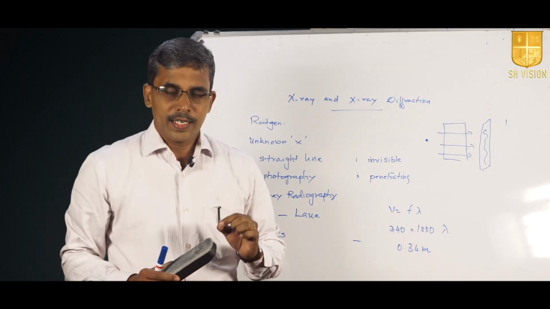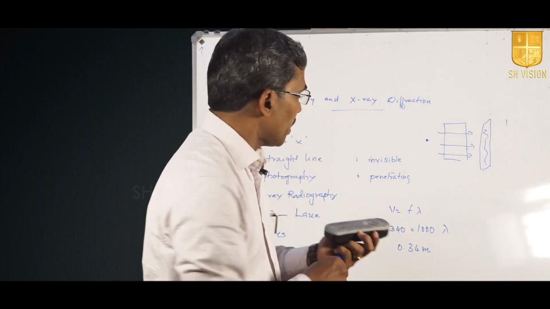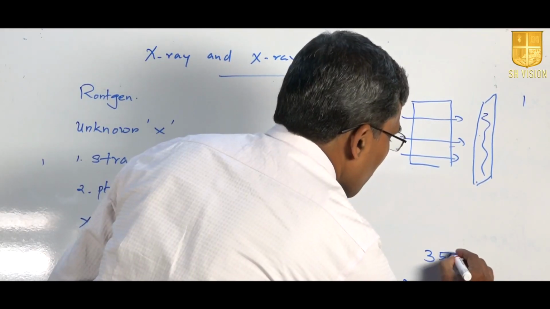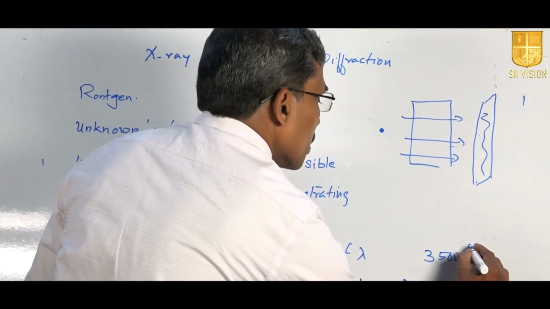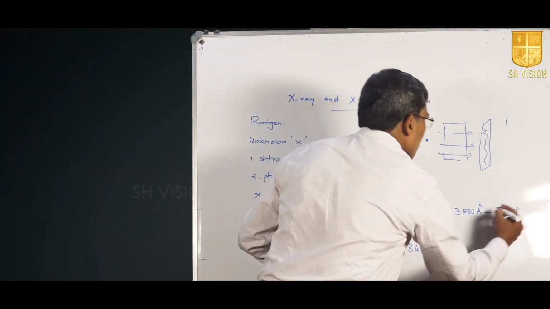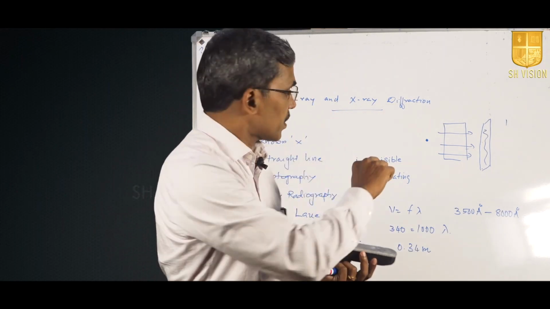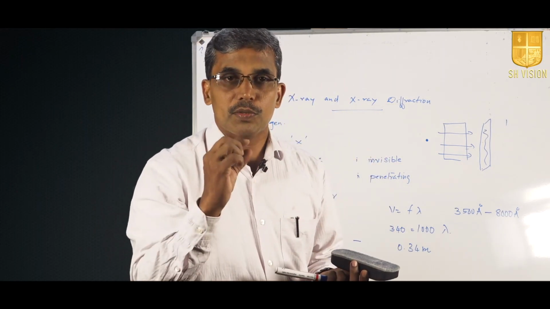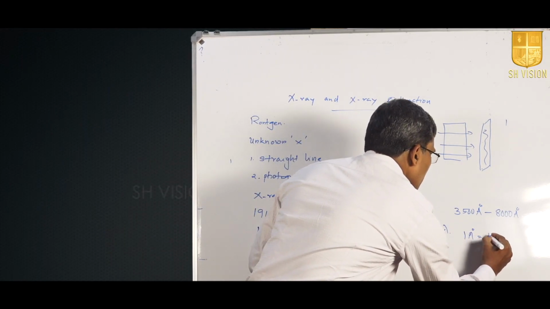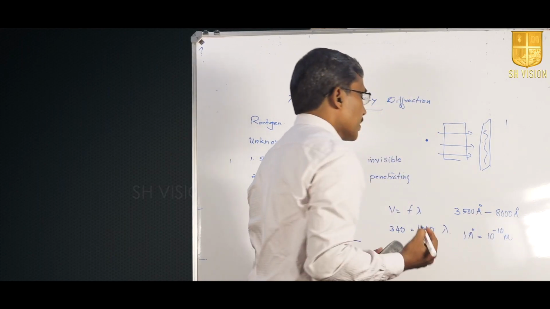On the other hand, the wavelength range of visible light is 3500 or 4000 angstrom to 8000 angstrom. We use the unit angstrom for representing the wavelength of light because it is a very small value, and 1 angstrom is equal to 10 to the power minus 10 of a meter.